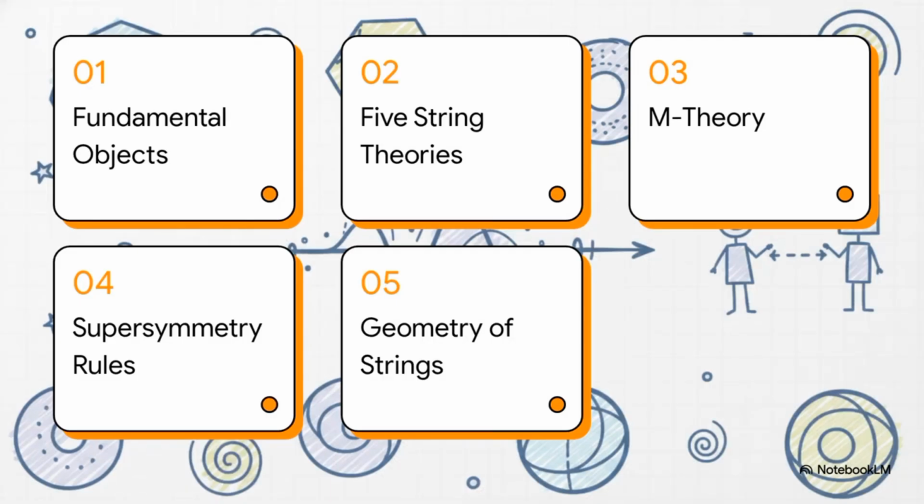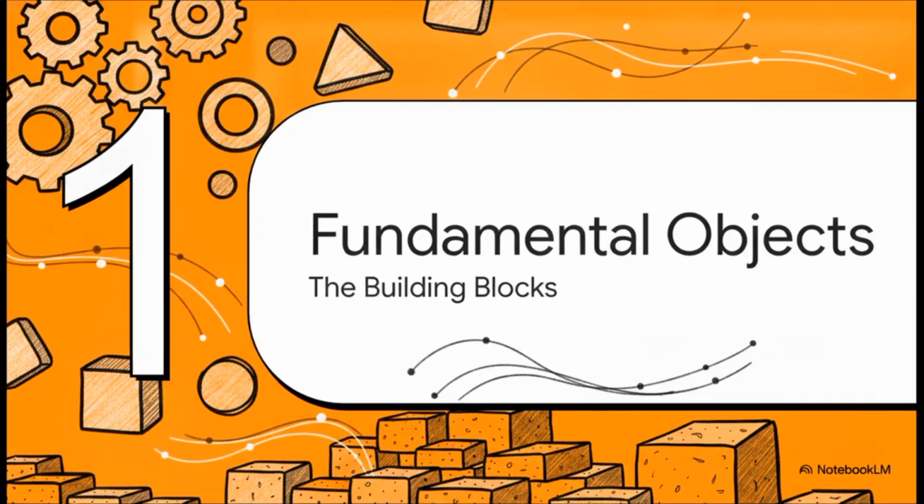Here's our roadmap for today. We'll start with the fundamental objects, move into the 5 string theories, explore M-theory as the grand unifier, check out the rules of supersymmetry, and finally, wrap things up with the geometry of strings. All right, part 1, the fundamental objects.